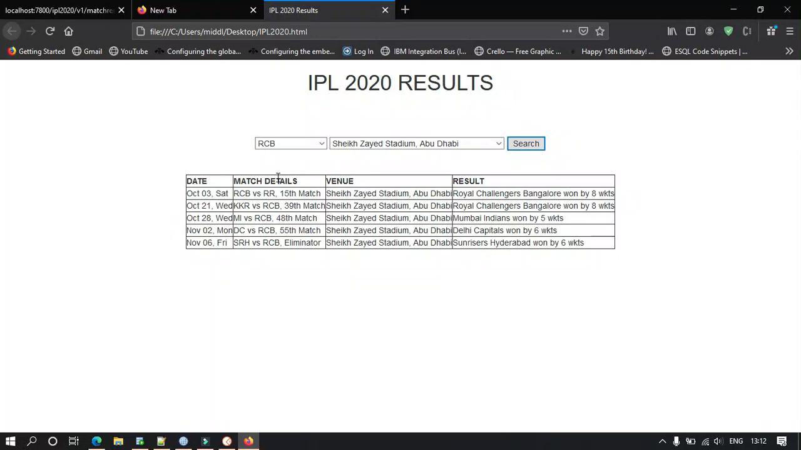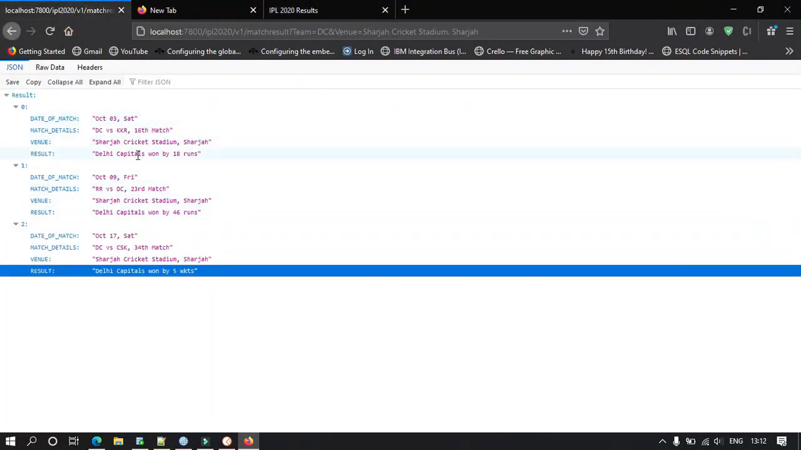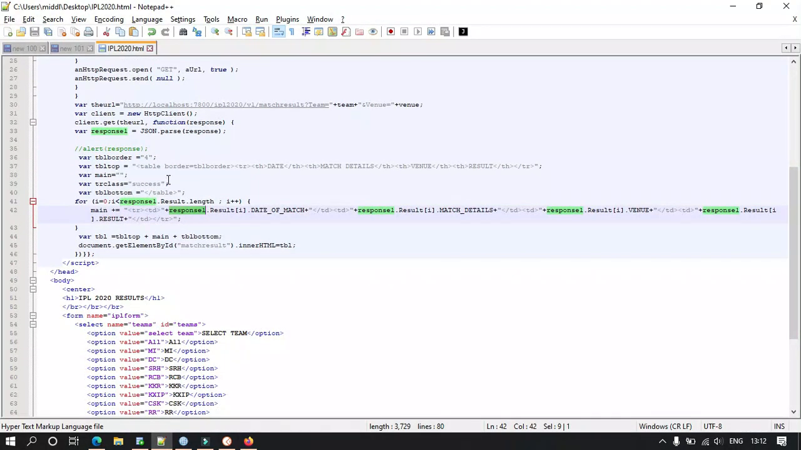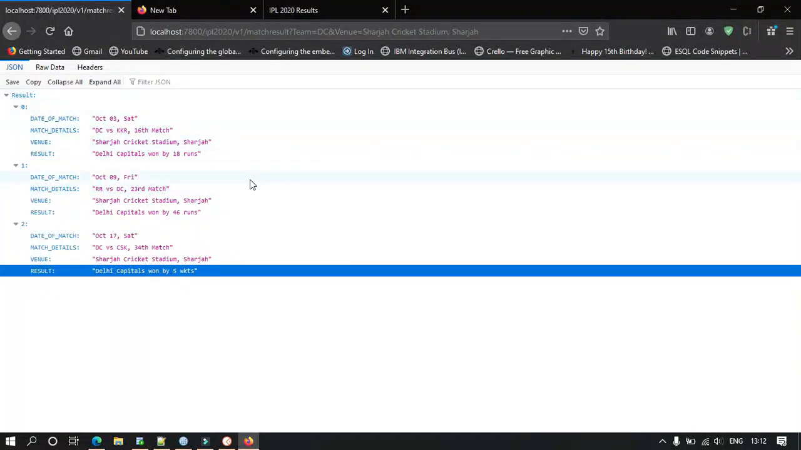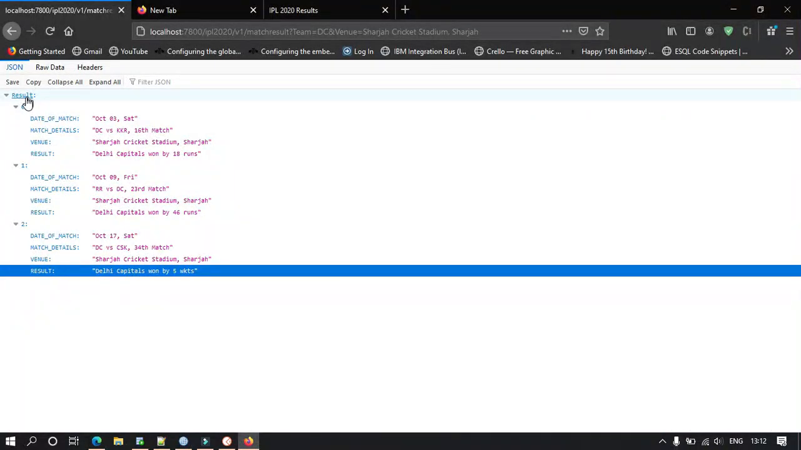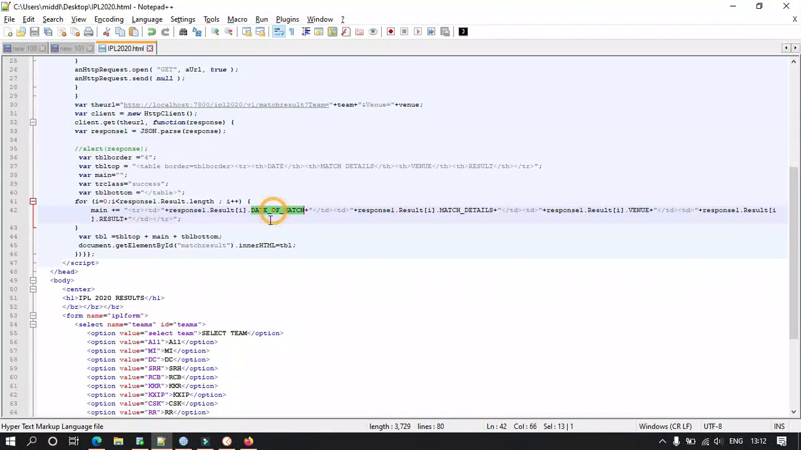Suppose this is the result for DC, all the DC matches in Sharjah Stadium. So this is the result I'm getting. From this result, I'm creating a table here, right? In my response I am getting a result tag, and under result I am mapping these parameters, date of match and match details, in a tabular format.